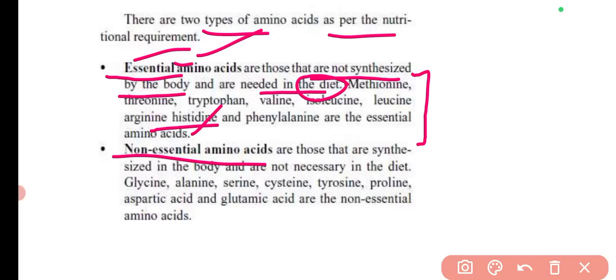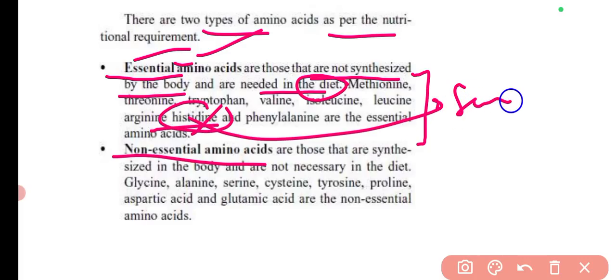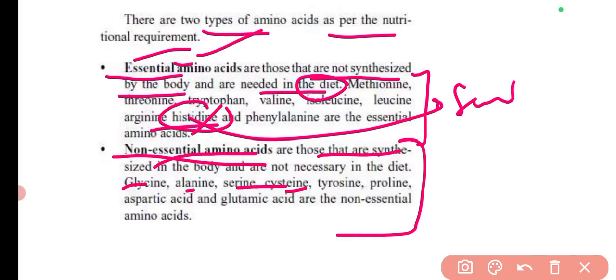Histidine is an essential amino acid, but sometimes it can be synthesized in the body as well, so it can be considered a semi-essential amino acid. Then there are the non-essential amino acids, which are not required in the diet but are synthesized in the body itself. For example, glycine, alanine, serine, cysteine, tyrosine, proline, aspartic acid, glutamic acid. These all are non-essential amino acids.